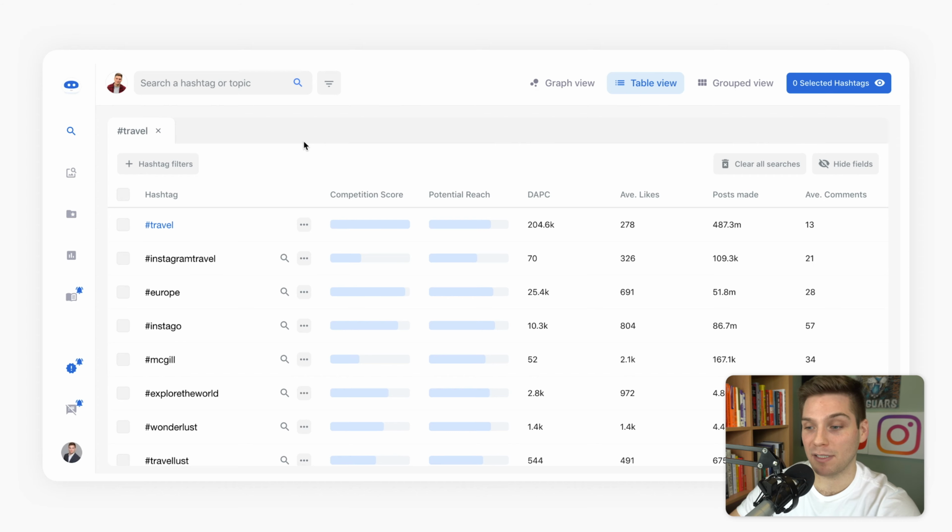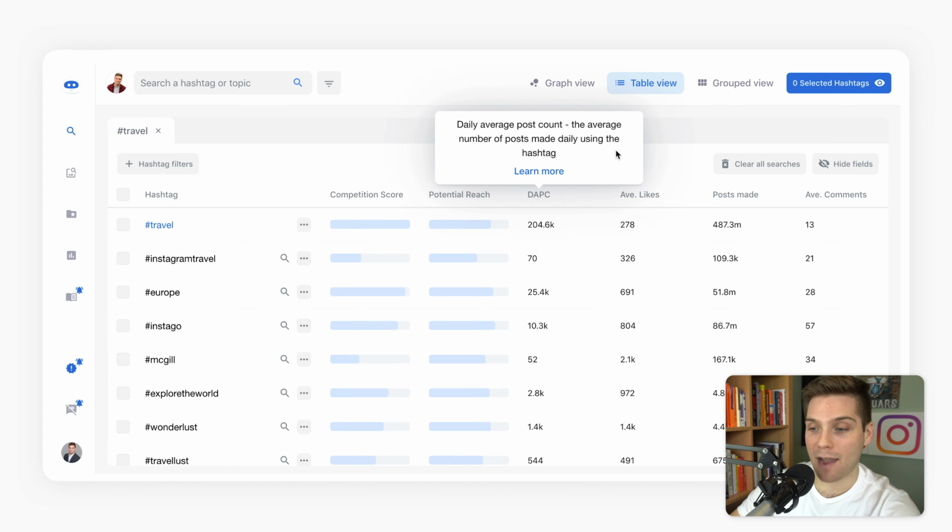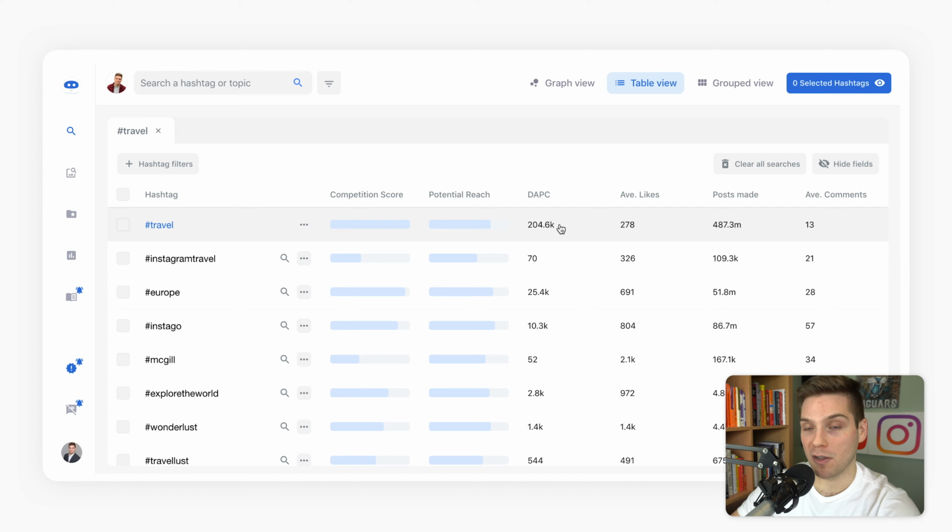So the competition score, with the bar being full, is very high, obviously. The potential reach is fairly high. And then these are some other numbers for you as well. DAPC stands for daily average post count, and it's the average number of posts made daily using this hashtag. So as you can see right here, 204.6 thousand posts per day using travel. That is incredibly competitive just simply from the volume perspective.